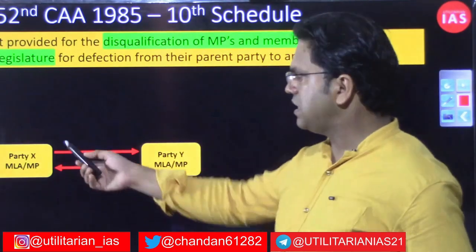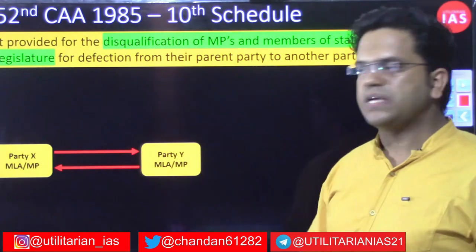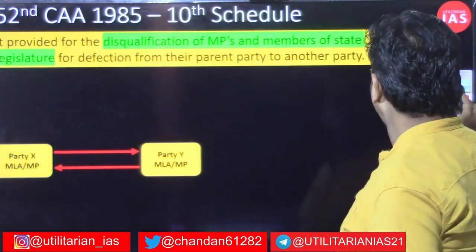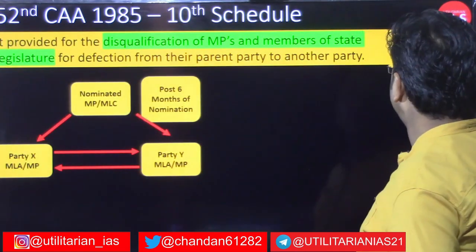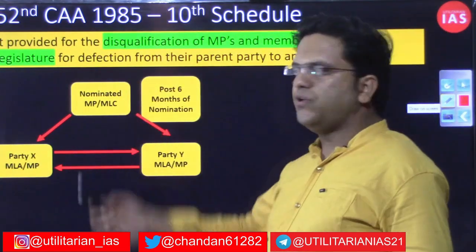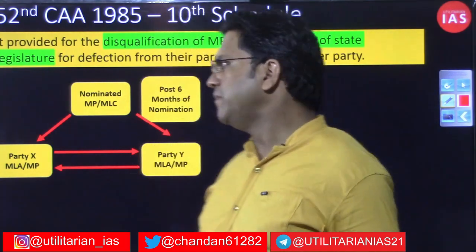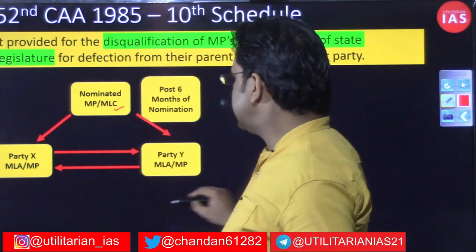So, here party MLAs and MPs will be subjected to the provisions if they choose to defect from one party after being elected. What other members will be subjected to the provisions of anti-defection? Nominated members of Parliament or nominated members of the legislative council. Why have I not mentioned MLAs?